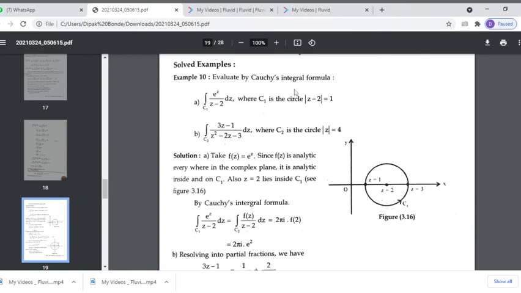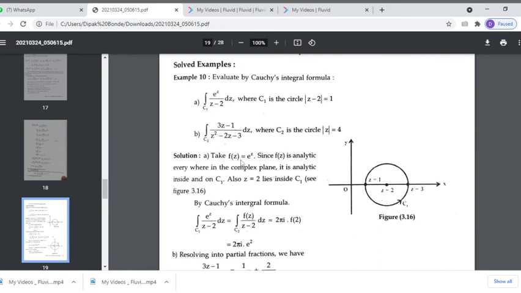Now, using the Cauchy integral formula, evaluate the integration over c1 of e raised to z upon z minus 2 dz, where c1 is the circle modulus of z minus 2 equal to 1. And this is the second example: integration over c2 of 3z minus 1 upon z square minus 2z minus 3 dz, where c2 is modulus of z equal to 4.